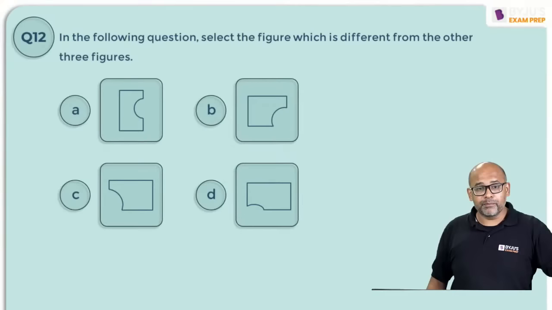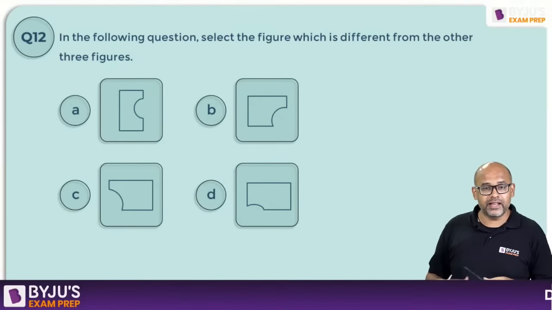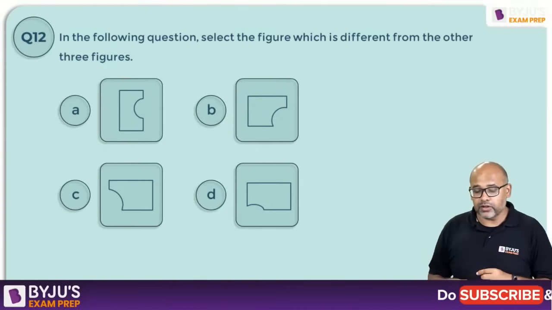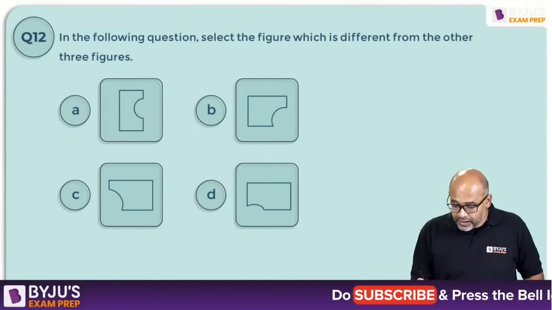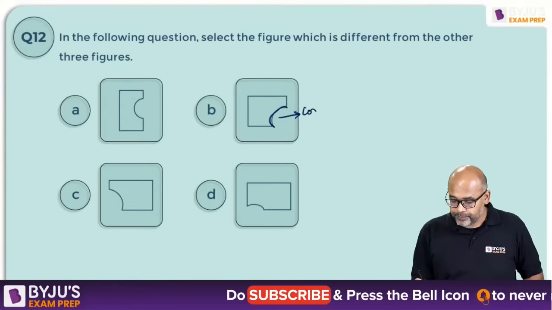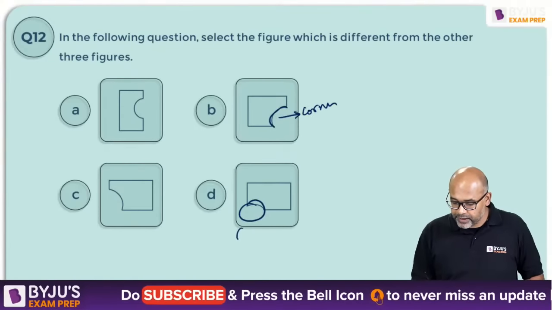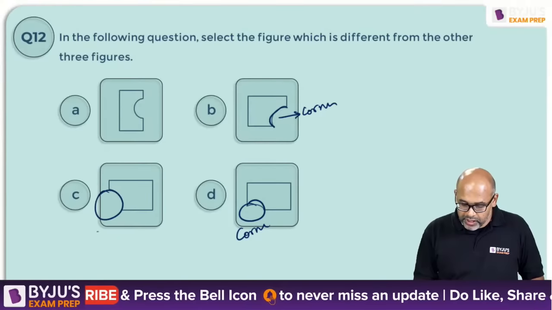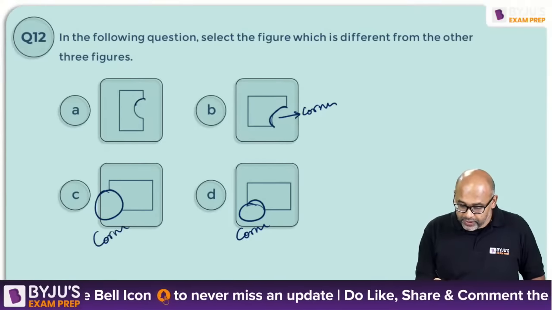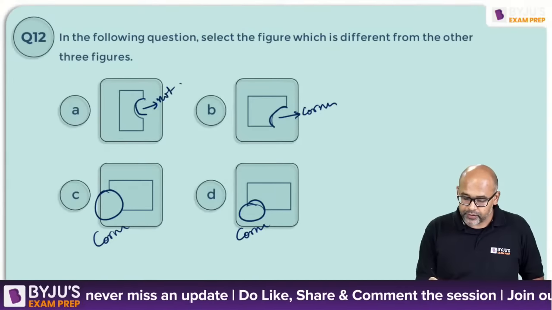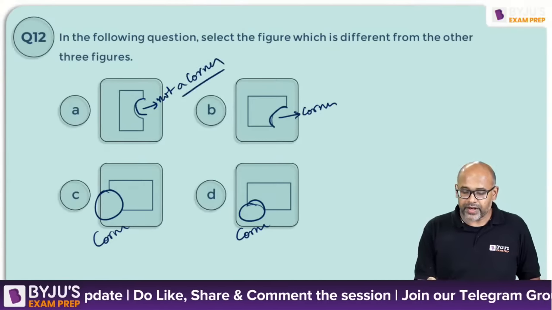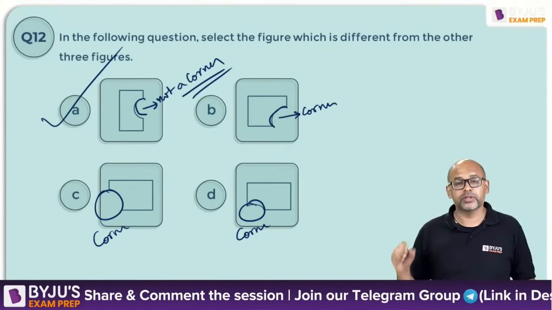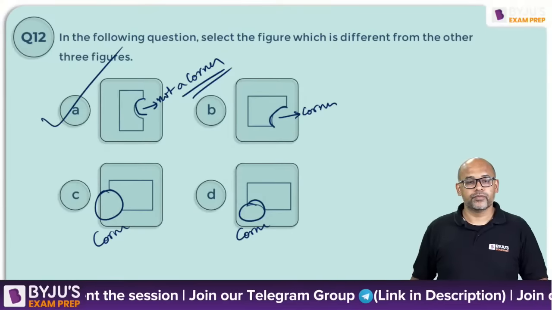Okay, 12th has mixed responses, A, D. Let us see what is the logic here. Here a corner is being cut. Corner has been cut. Corner has been cut. Here it's not a corner. That is the logic. So this is the odd one out.